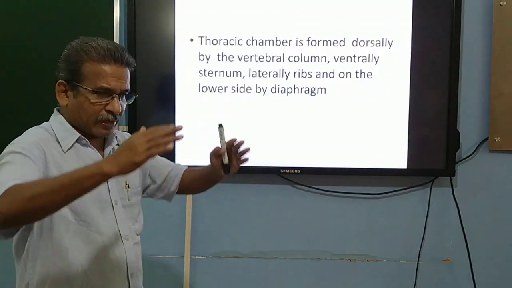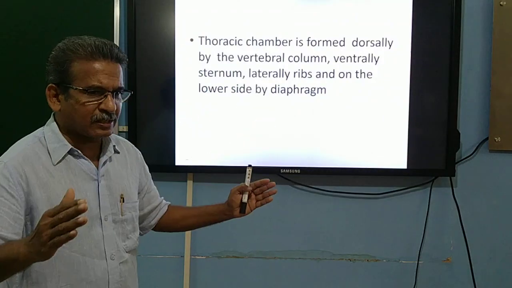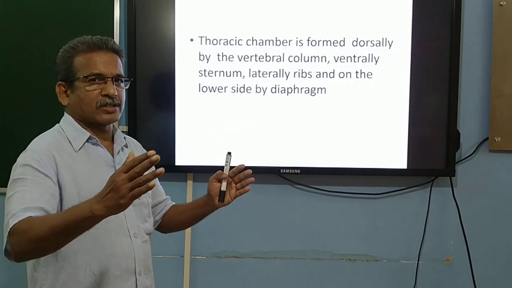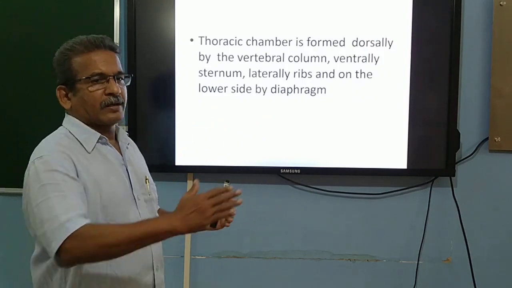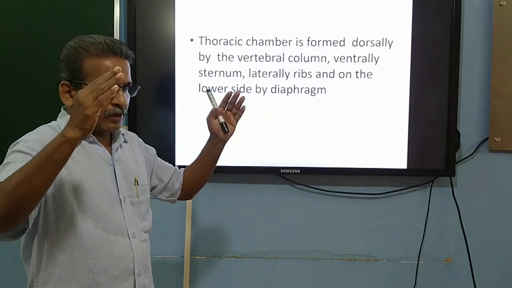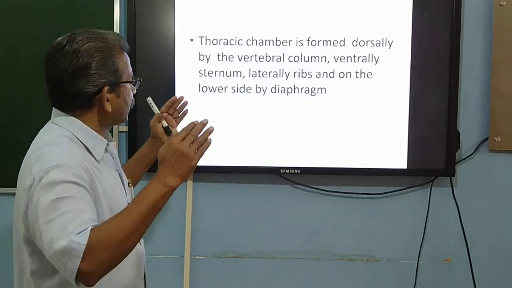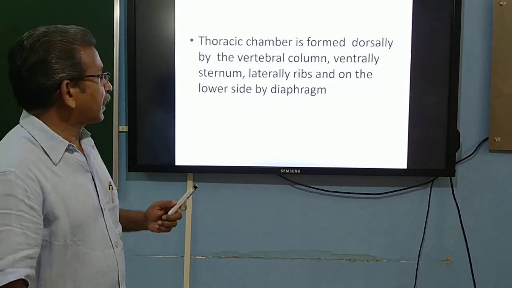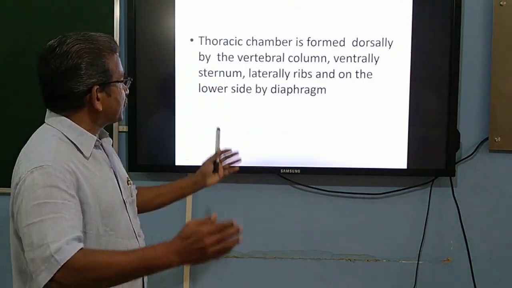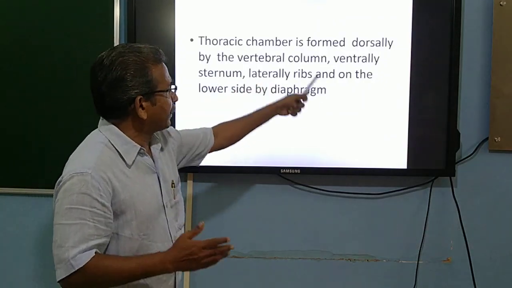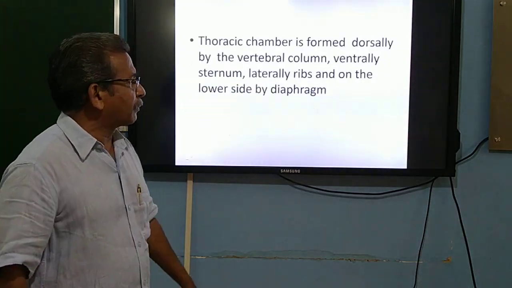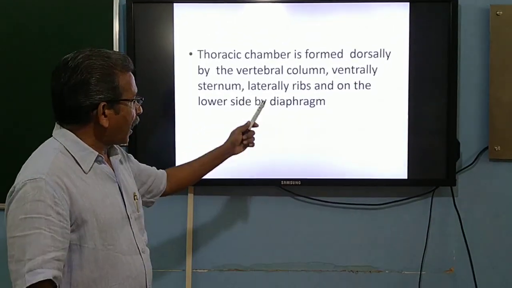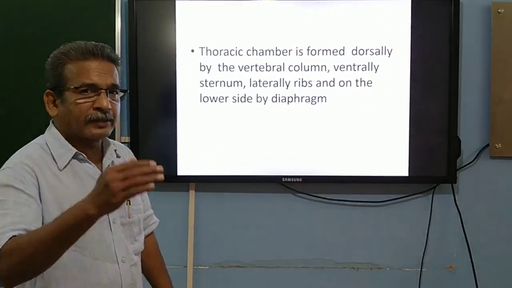The lungs are present in the thoracic chamber, and these lungs are further protected by a number of organs surrounding them, which we call the chest cage, or the rib cage. This rib cage is present within the thoracic chamber, and it is formed dorsally by the vertebral column, ventrally by the sternum, laterally by the ribs, and on the lower side by the diaphragm.